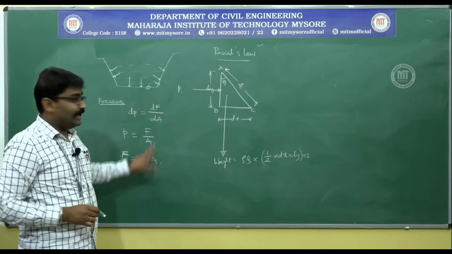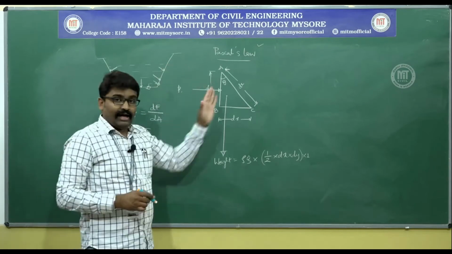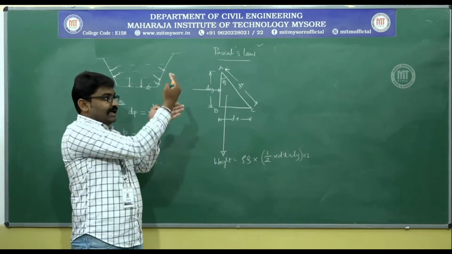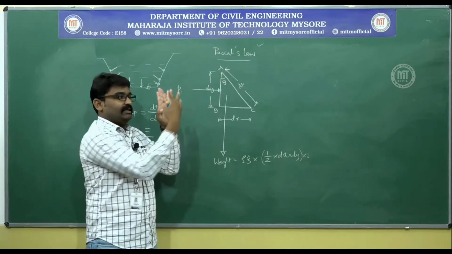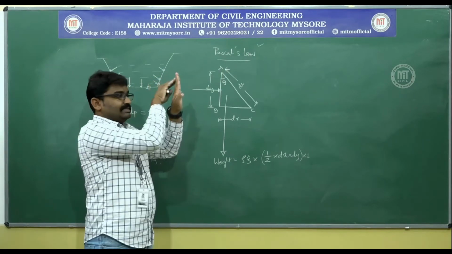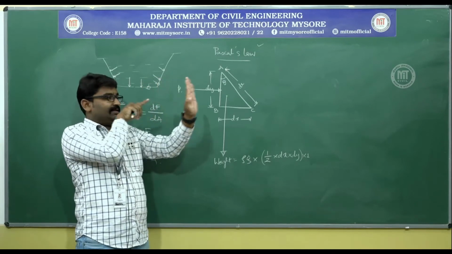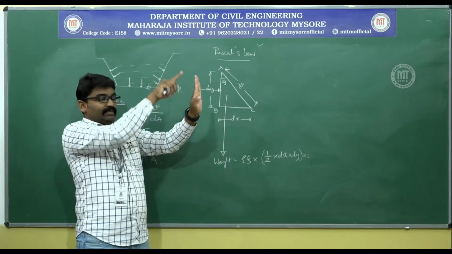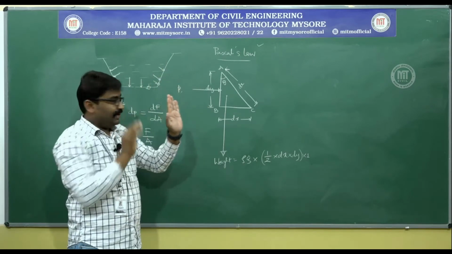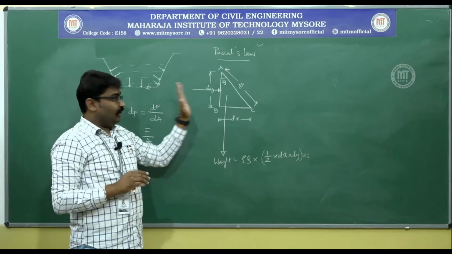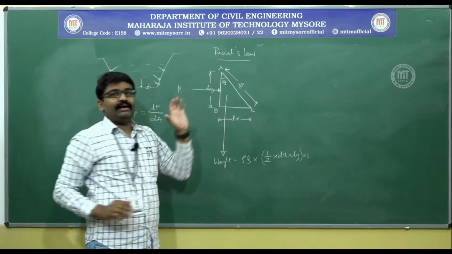If you observe here, this is a triangle, and what is this face? This is a rectangular face. That means pressure is now acting on this rectangular face of the wedge. I repeat, pressure P is now acting on the rectangular face of the triangular wedge.